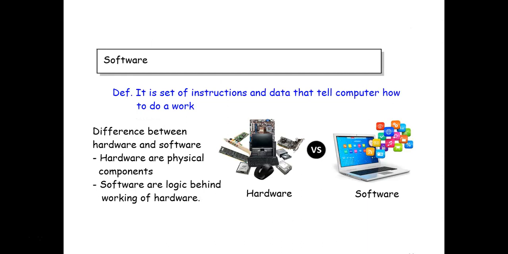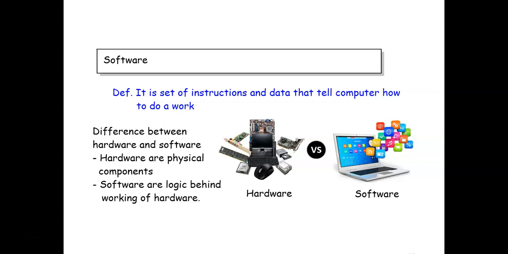Now let us see these things one by one. First of all, software. What is software? We always use this word without understanding the meaning of this software. So remember that by definition, software is a set of instructions and data that tell your computer how to do a work. कम्प्युटरला एखादं काम कसं करायचं हे सांगण्याच्या इन्स्ट्रक्शन जे आहेत किंवा डेटा जो आहे त्याला आपण काय म्हणतो?